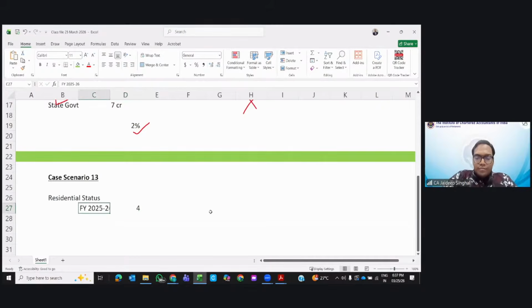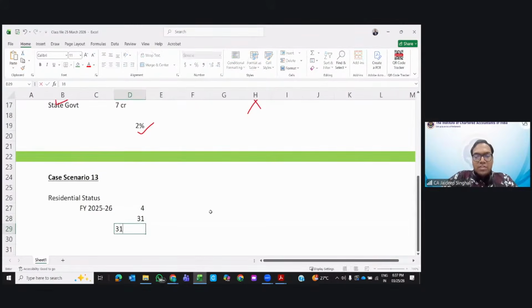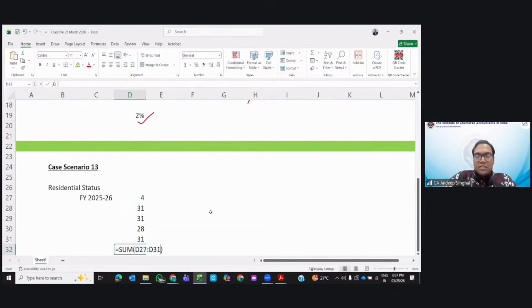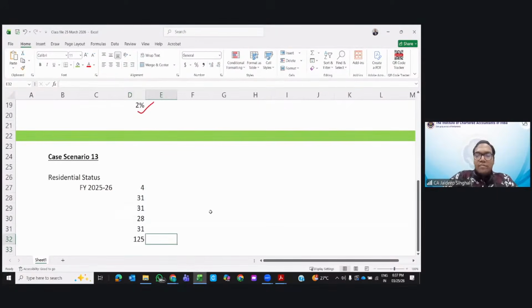Then December 31 days. January 31 days. February 28 days, as 26 was not a leap year. Then 31 days. So in total, 125 days. Now, if it is 125 days, then can I say him resident?